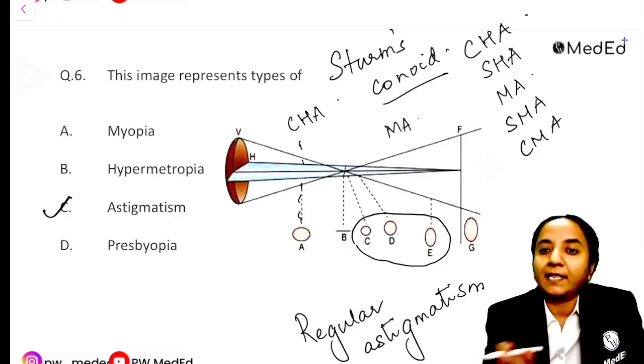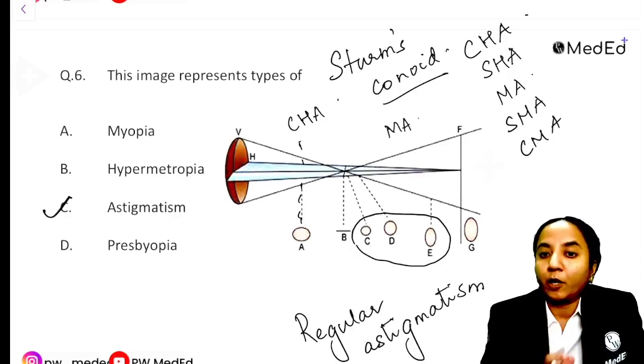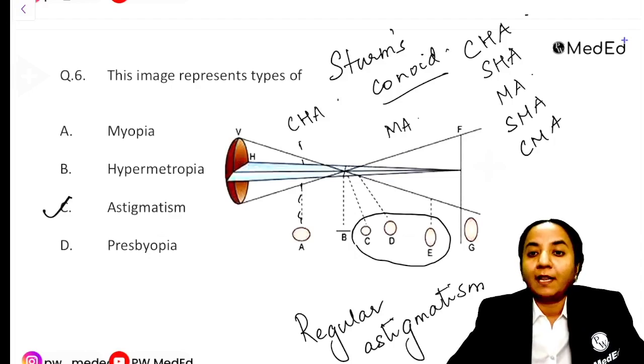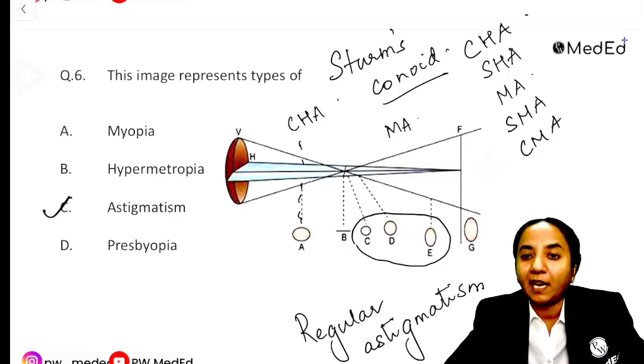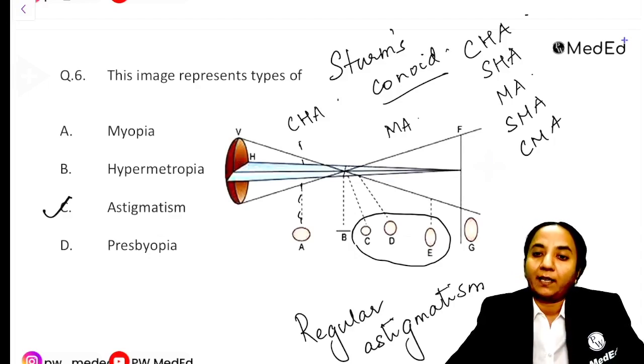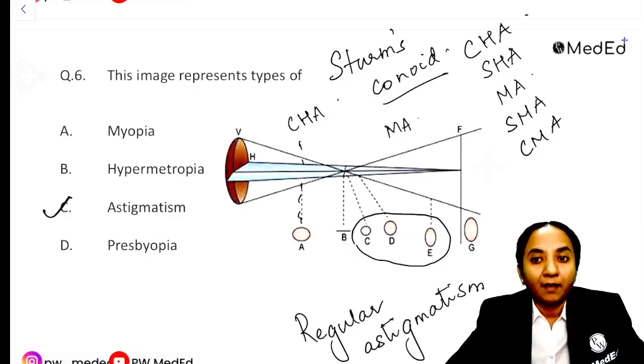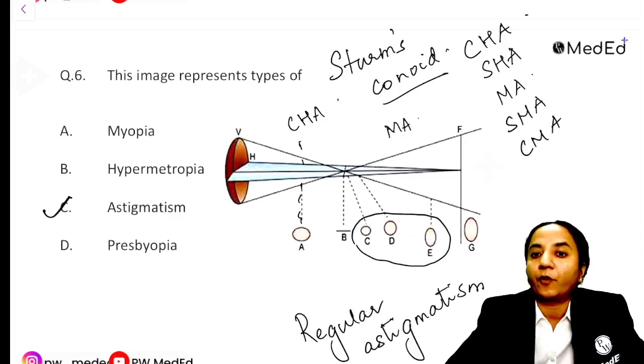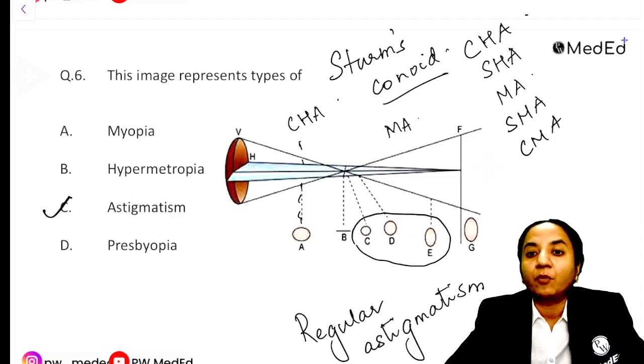Each of these is one topic. I think that in the coming exams, astigmatism and refraction is something which we will need to do in much more detail if we are expecting more clinical questions in ophthalmology. And the weightage of ophthalmology is going to increase in the coming exams, so we have to expect more questions from refraction, and we have to do it very, very well.